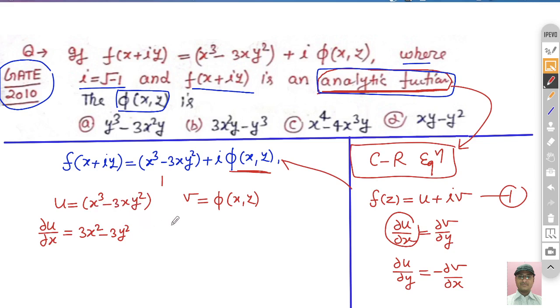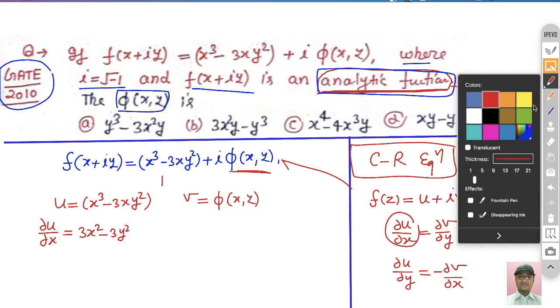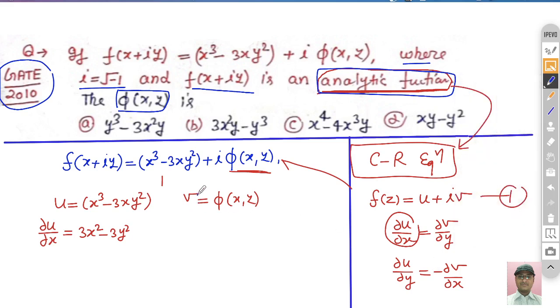Now what is our objective? Our objective is to find out the value of phi, or you can say v, and it is already given in the options, so you can directly differentiate.